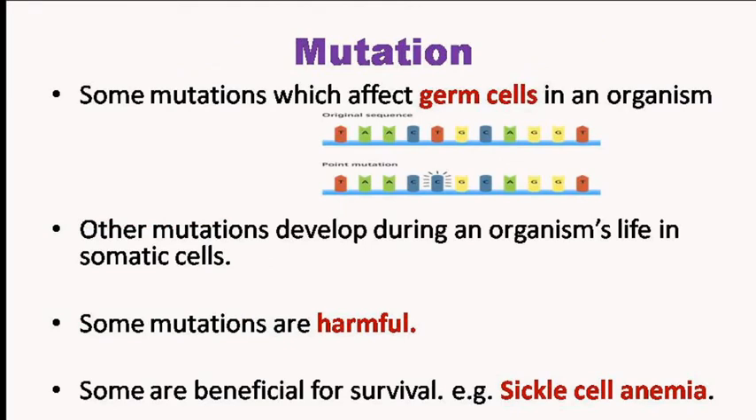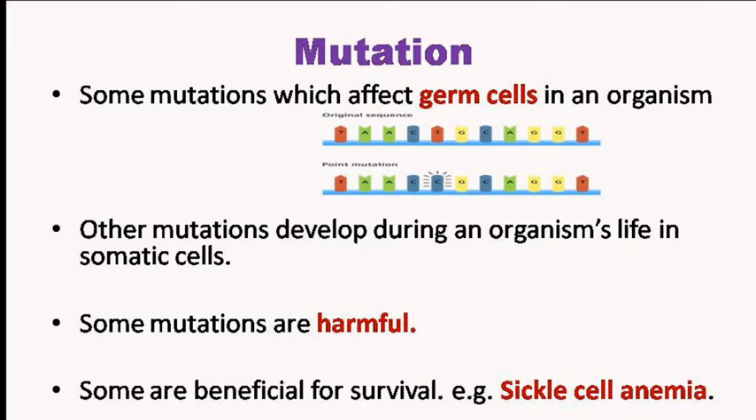Mutation. Mutation is the sudden change in DNA sequence. Mutation can occur in germ cells as well as in somatic cells. But when mutation occurs in germ cells in an organism, they are inherited. When mutations develop during an organism's life in somatic cells, they are not inherited in the next generation. Some mutations are harmful, whereas some mutations are beneficial for survival.